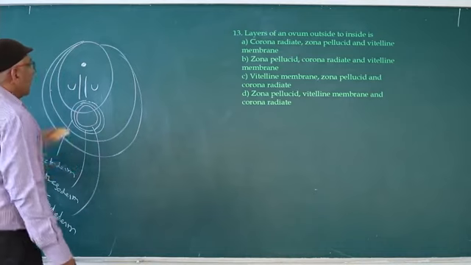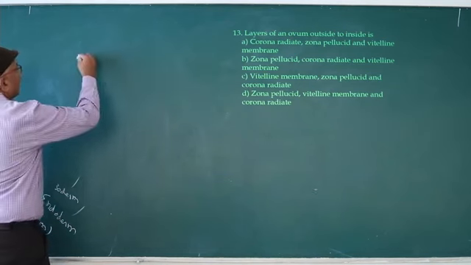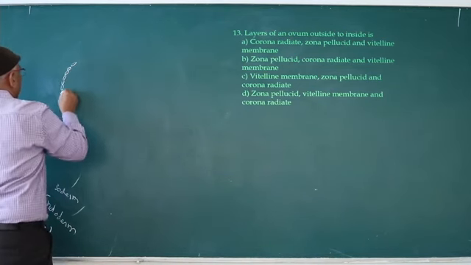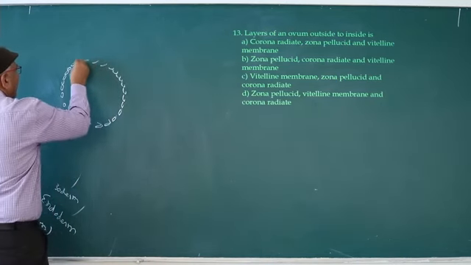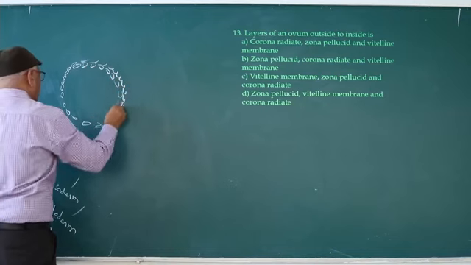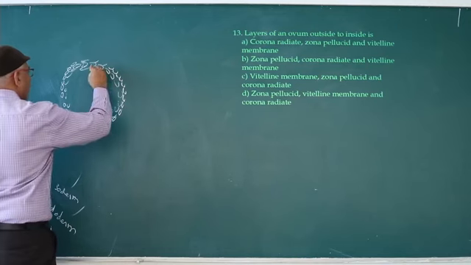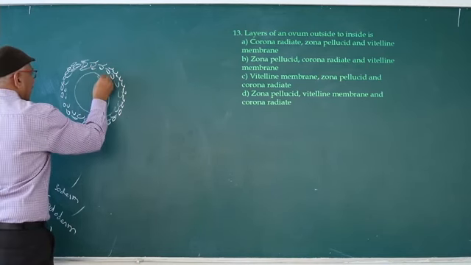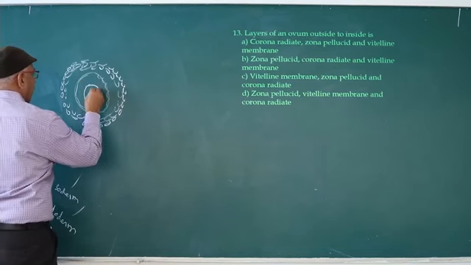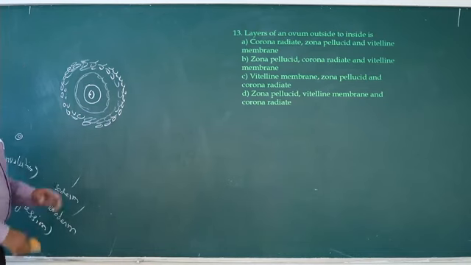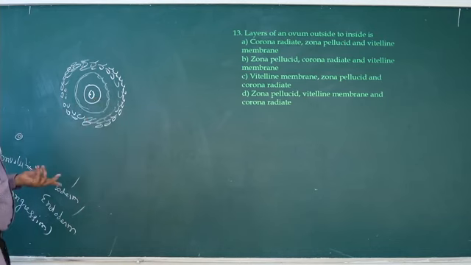So outside to inside: cumulus oophorus, numerous granulosa cells present around the ovum. Later, corona radiata. Inner to corona radiata, zona pellucida. Next one is secondary oocyte. Membrane present around the secondary oocyte is vitelline membrane.